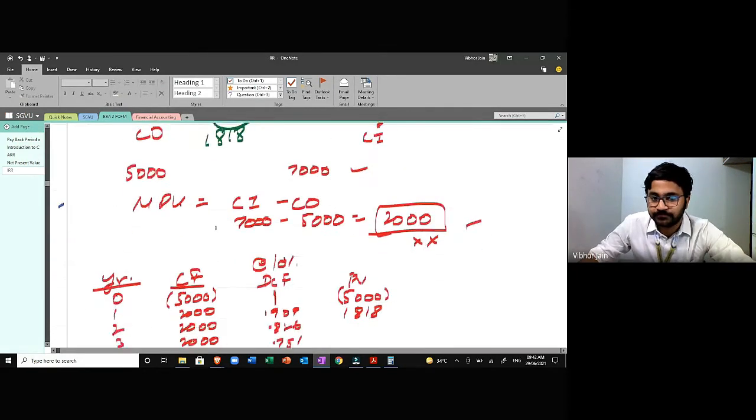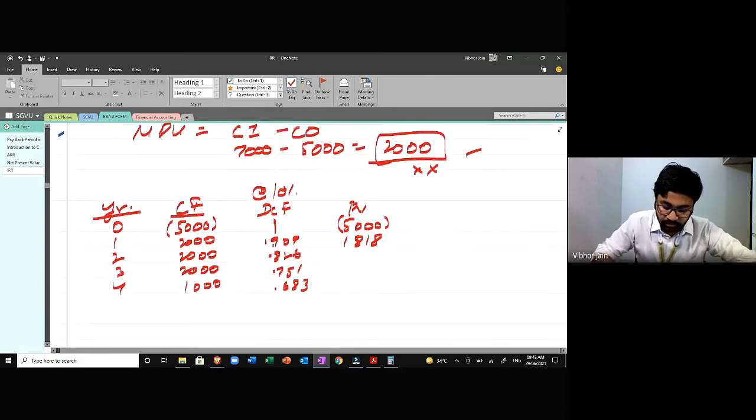Next, 2000 into 0.826, this is 1652. Then 2000 into 0.751, 1502, and 1000 into 0.683 would be 683.